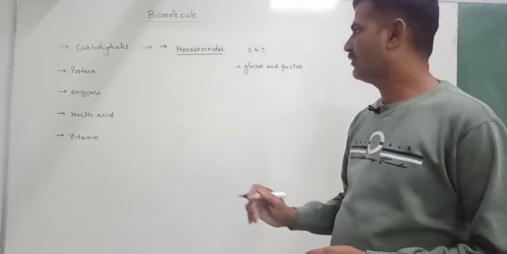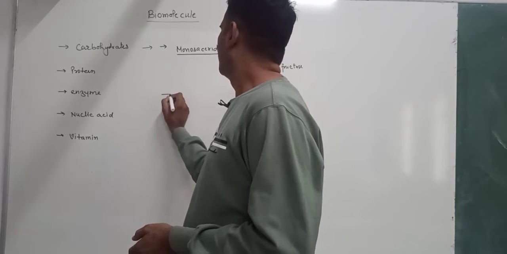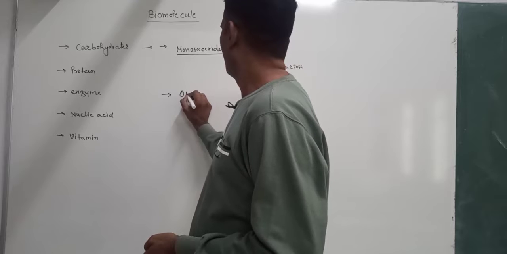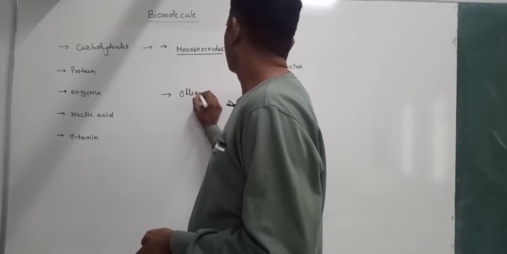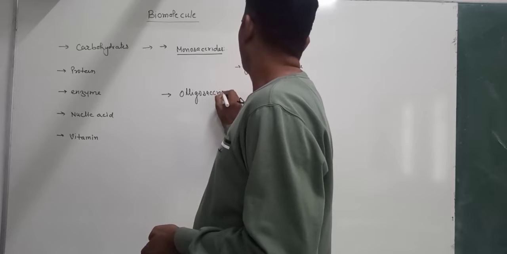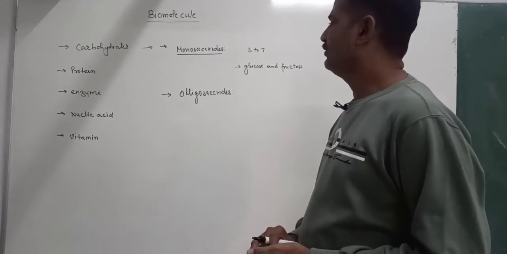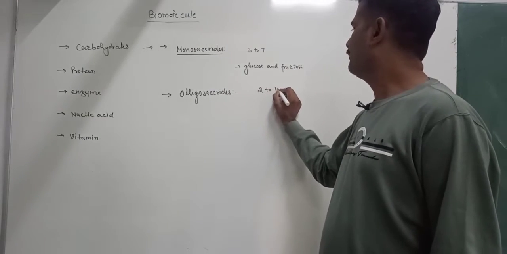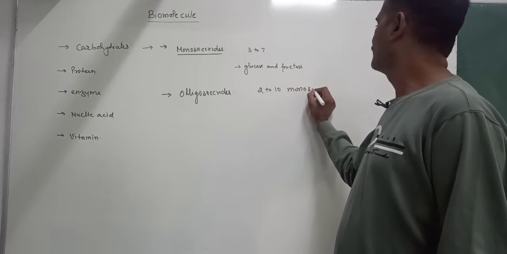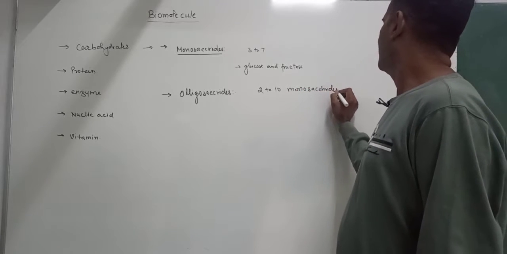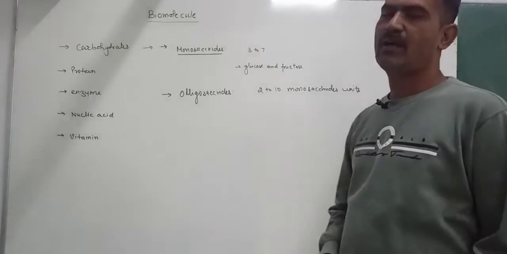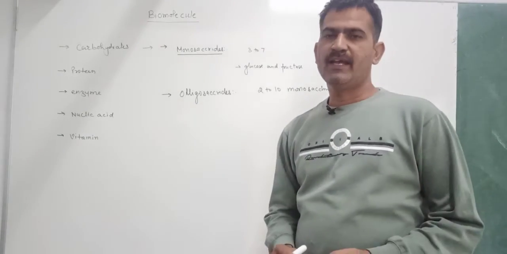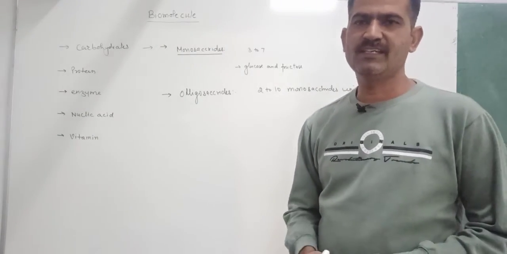Now we will study the second type of carbohydrates, that is oligosaccharides. Oligosaccharides are carbohydrates that give 2 to 10 units of monosaccharides on hydrolysis, and they are further classified as disaccharides, trisaccharides.